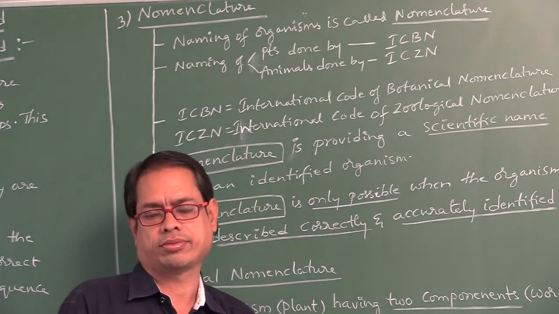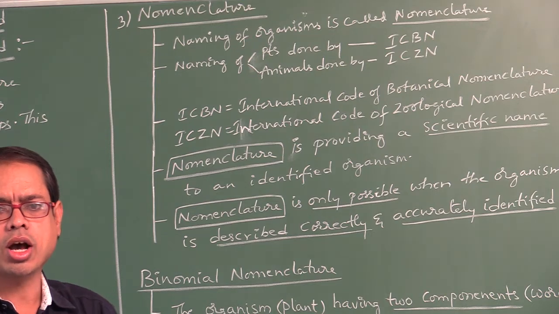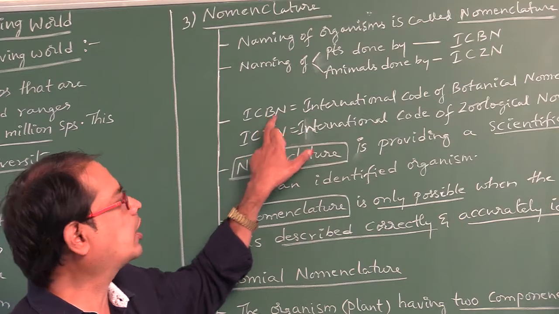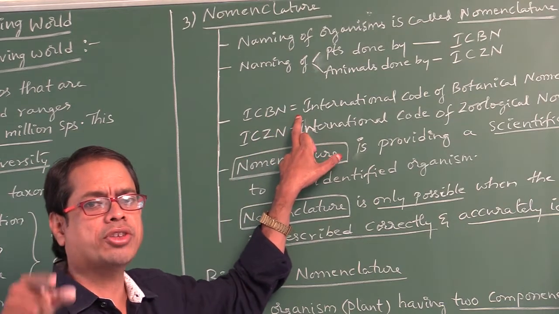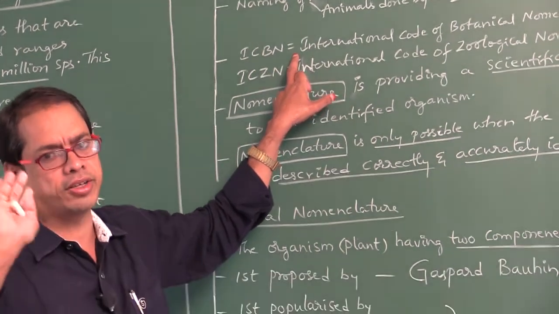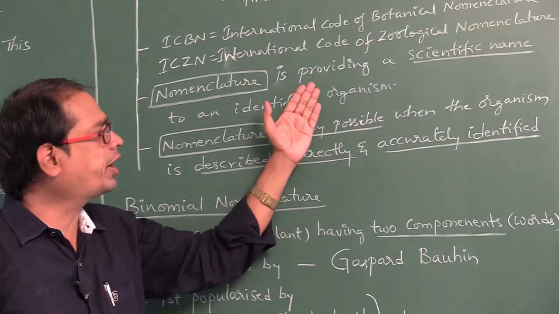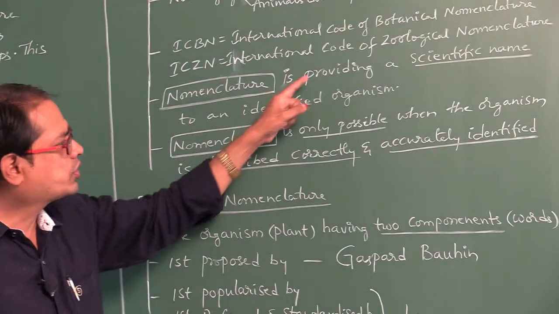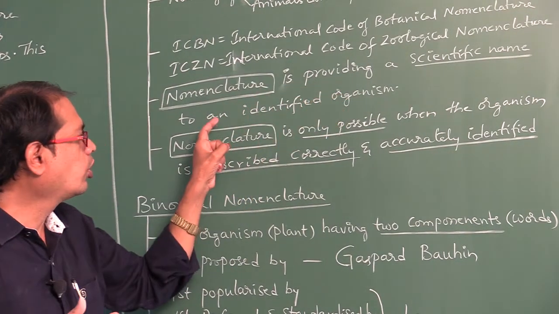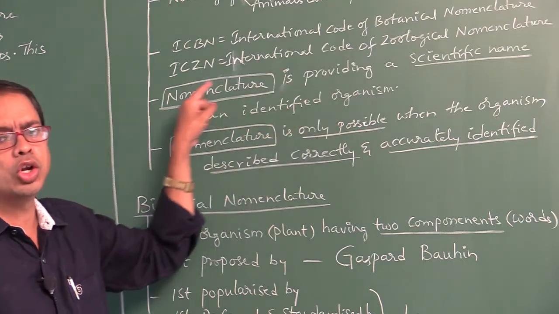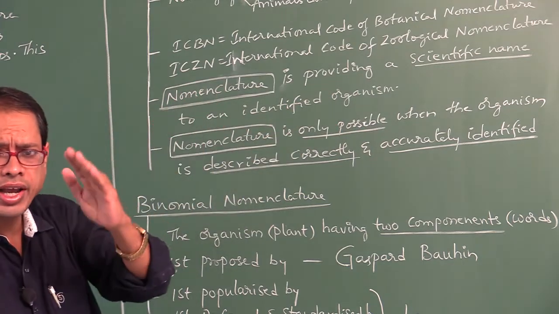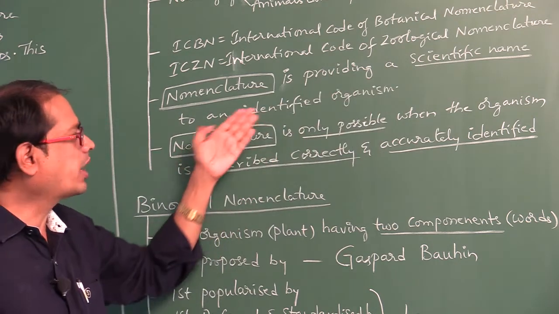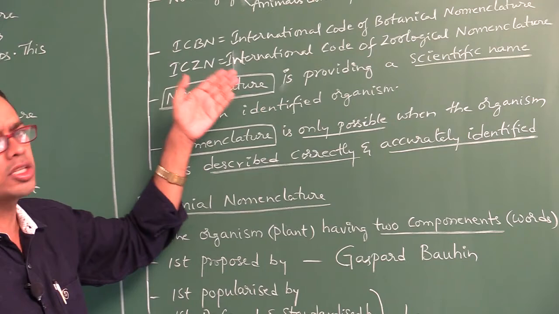Don't say ICNB. ICNB means International Code of Nomenclature of Bacteria. NB is different from BN. BN means Botanical Nomenclature, NB means Nomenclature of Bacteria. Both are different, right. Nomenclature is providing a scientific or biological name to an identified organism.